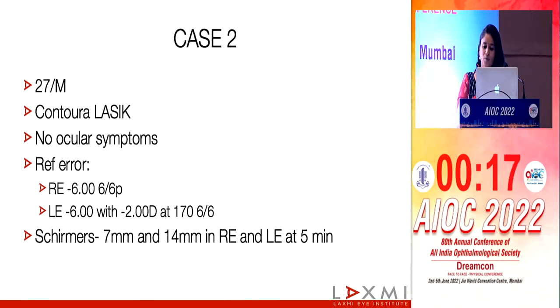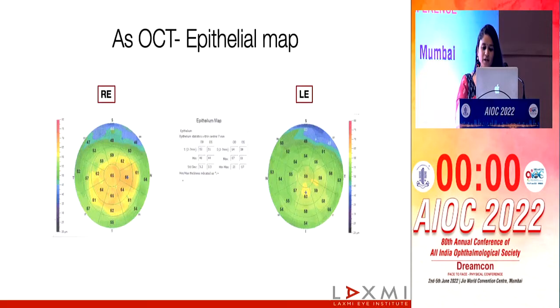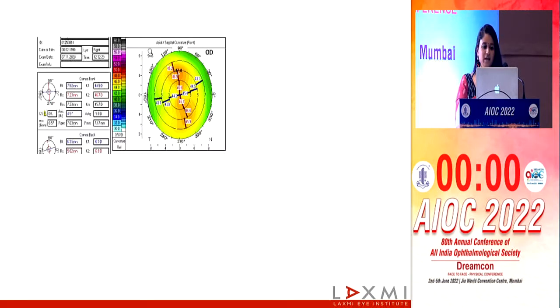The last case that I want to show is of my refractive patient. He had come for Contoura LASIK and had moderate myopia with low Schirmer's and no symptoms of dry eye, except that his vision in the right eye was suboptimal as compared to the left. His clinical examination revealed signs of ocular surface damage, and the OSA showed a mixed type of dry eye. The ASOCT showed central epithelial thickening in the 5 mm zone, which was more in his right than his left.